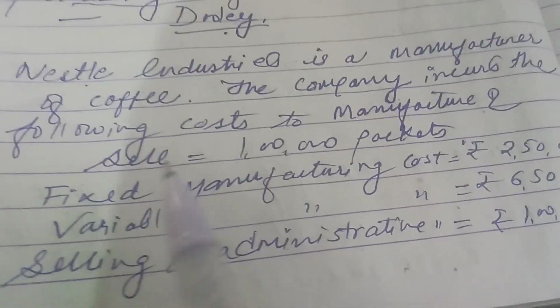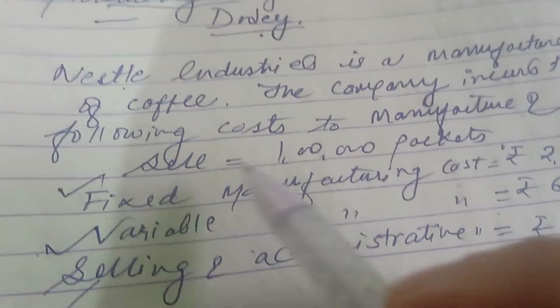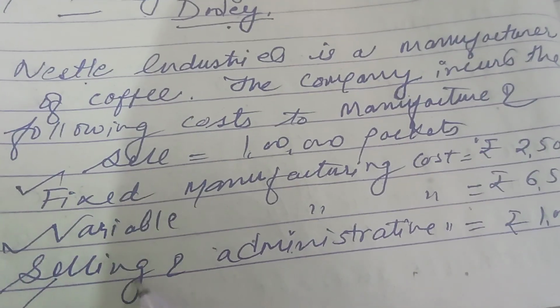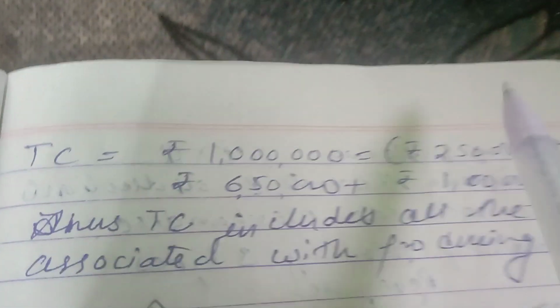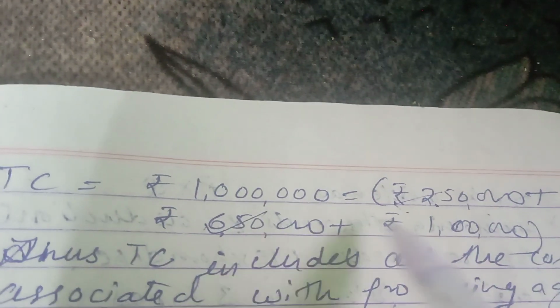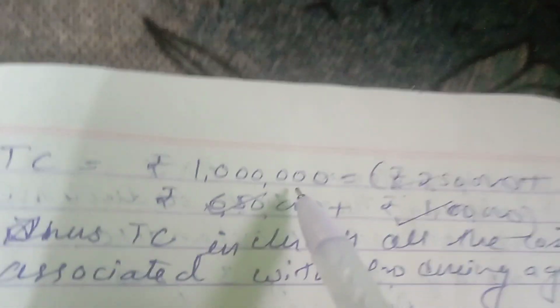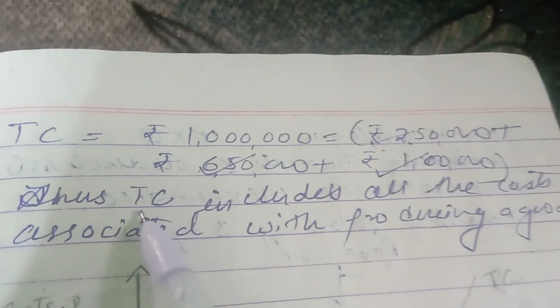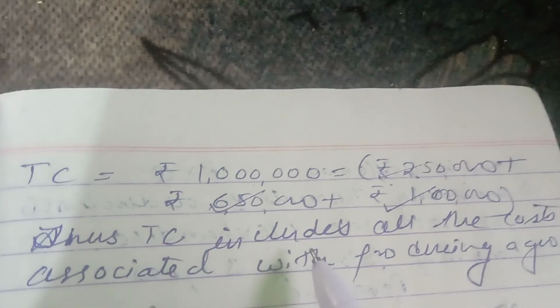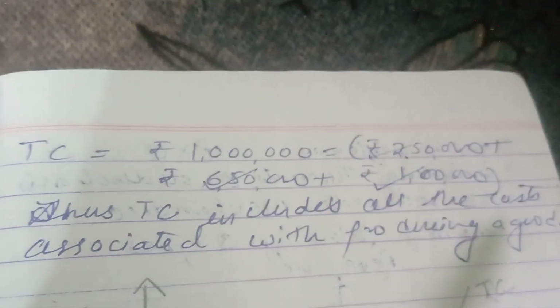Okay, so here you can see there are several different expenses related with the sale: fixed, variable, selling and administrative. So for computing the total cost, you can see what we have to do. We have to add all the expenses: 2,50,000 plus 6,50,000 plus 1 lakh. So here it comes to 10 lakh. Okay, so 10 lakh is the total cost. Thus total cost includes all the costs associated with producing a good or service.